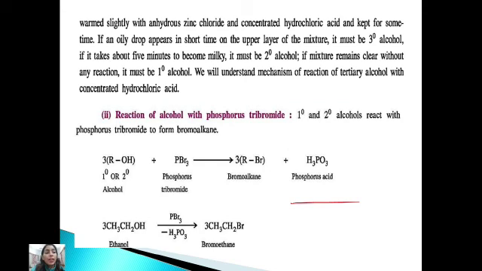We will understand the mechanism of the reaction of tertiary alcohol with concentrated hydrochloric acid. Second is the reaction of alcohol with phosphorus trihalides. In such reactions, there is a replacement of the hydroxyl group by the phosphorus trihalide, tetrahalide and pentahalide. So primary and secondary alcohols are replaced by phosphorus tribromide, giving the bromoalkane. So ethanol gives bromoethane.